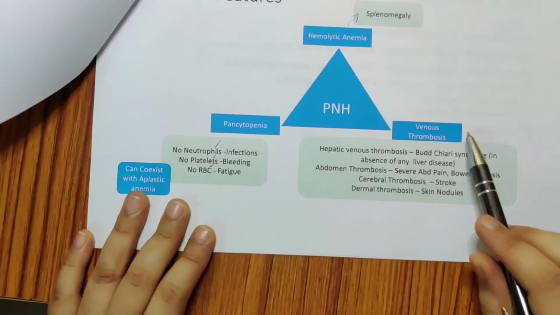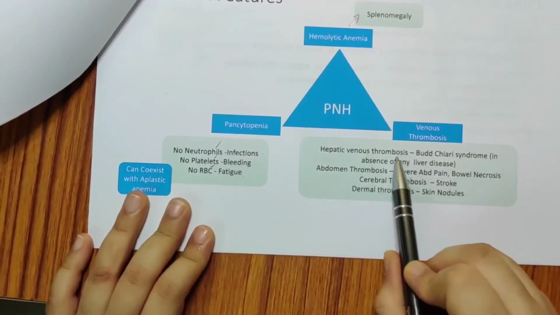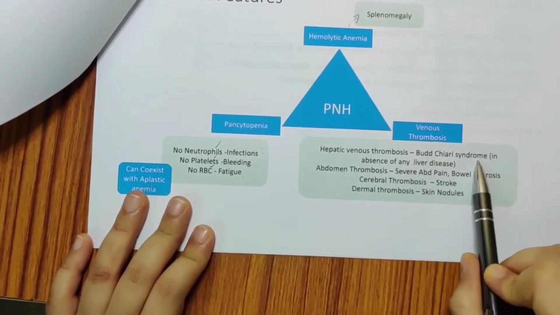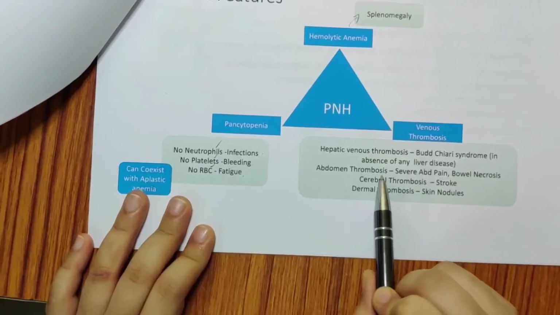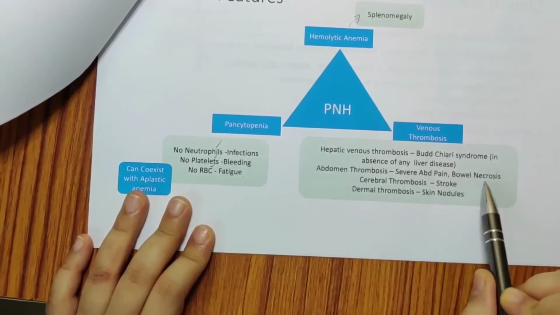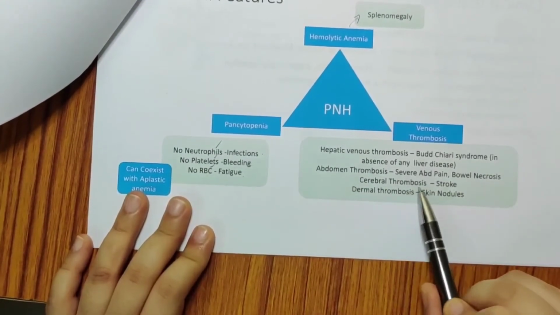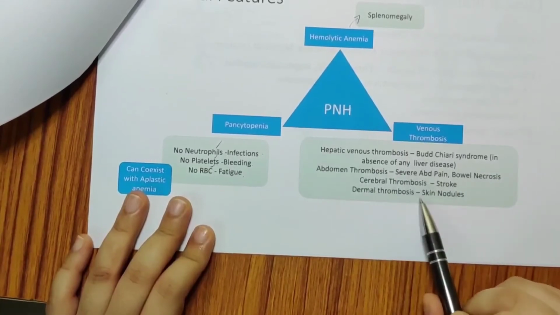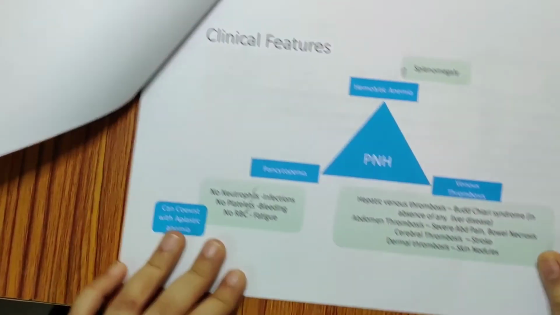In venous thrombosis, you can have hepatic venous thrombosis, that is Budd-Chiari syndrome. You will have abdominal thrombosis, severe abdominal pain, bowel necrosis. In cerebral venous thrombosis, you can have stroke. In dermal thrombosis, you can have skin nodules.